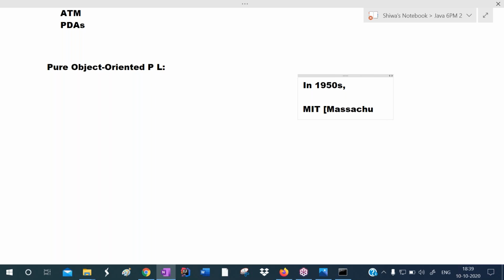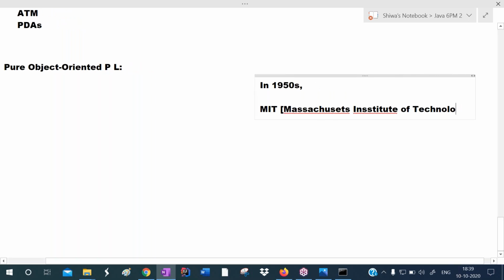This private university introduced OOPS concepts in the late 1950s. So in the late 1950s, the Massachusetts Institute of Technology introduced object-oriented programming concepts.